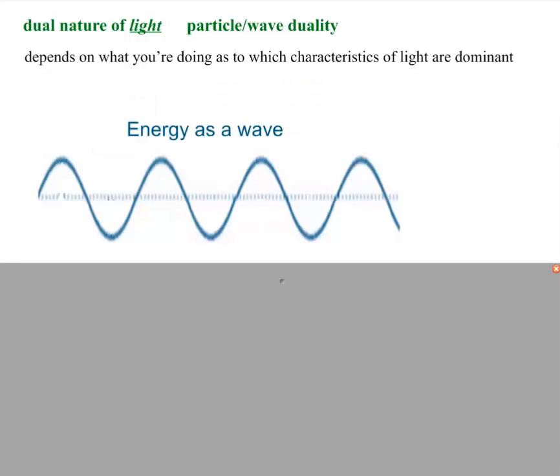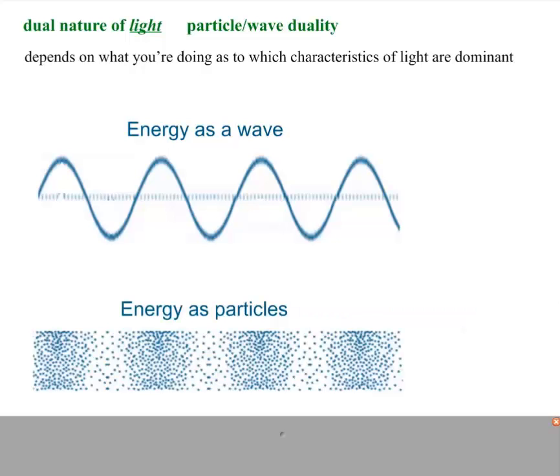If we look at energy as a wave, we would tend to represent it as a traditional sine wave. So there's a sine wave. If we represent energy as particles, then we've got a series of particles here. Essentially, though, what we're looking at is a compression wave as energy is traveling as particles, because where the particles are densely grouped, that corresponds to the crest of a sine wave, and the region where the dots, the particles, are spread out, that corresponds to the trough of a sine wave. And so you see this alternating dense and sparse region of particles as it's being transmitted as particles, and it actually is also being transmitted as a wave. It's just as a compression wave now.